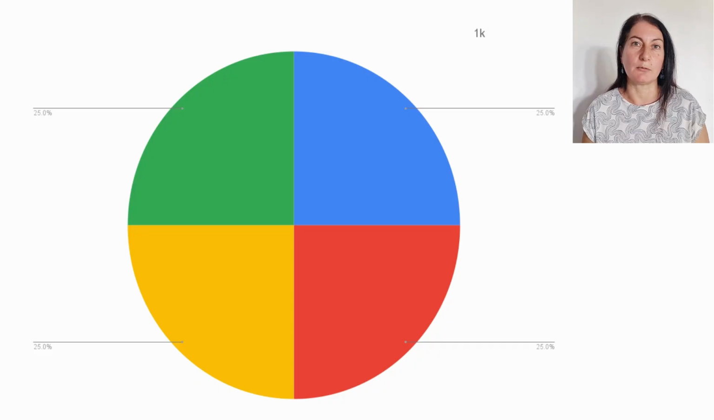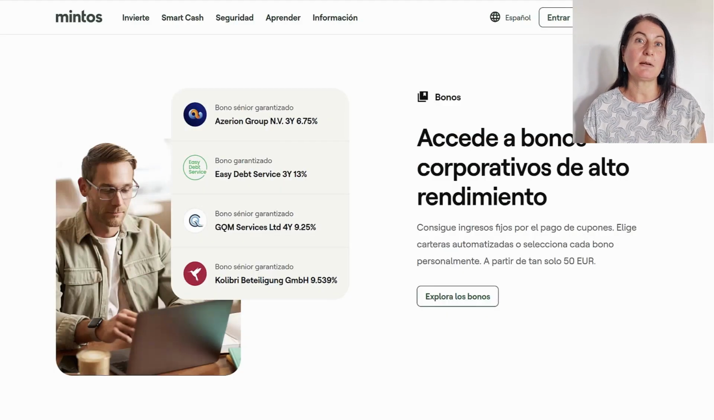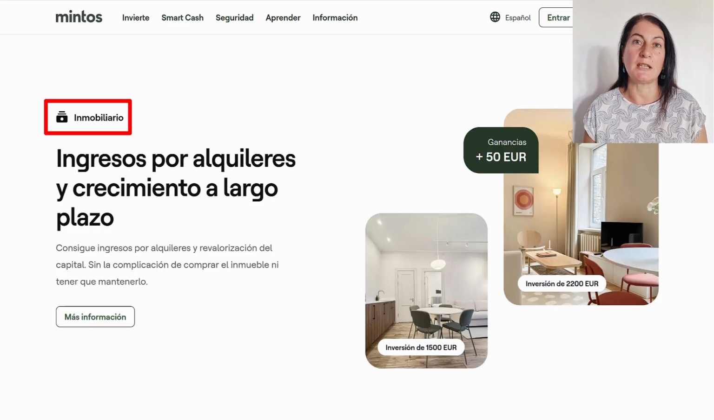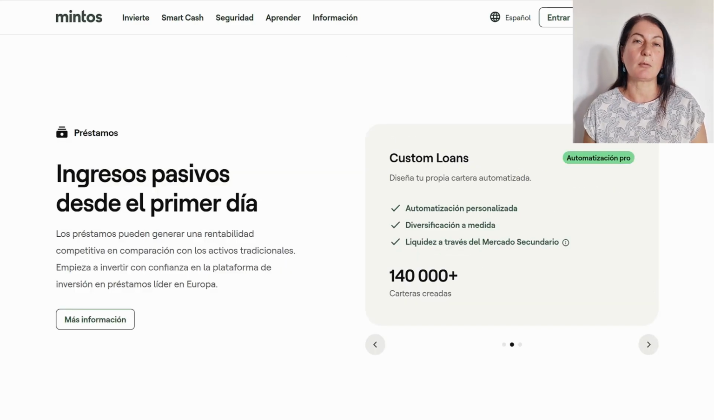Like, for example, the first platform I'm going to suggest here is Mintos. Mintos is without a doubt the largest platform in the European Union for investing in P2P lending. And here we will not only find crowdlending investments, but we can also find investment opportunities in bonds and real estate investments. We can also invest in stocks, ETFs with a kind of robo-advisor, and we'll even be able to let our money earn interest as if it were a high-yield savings account.